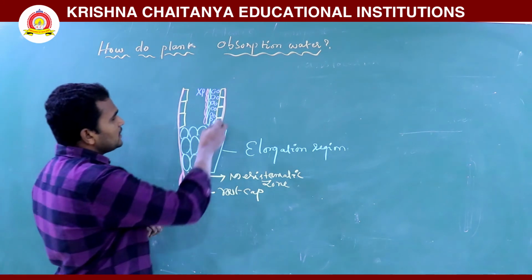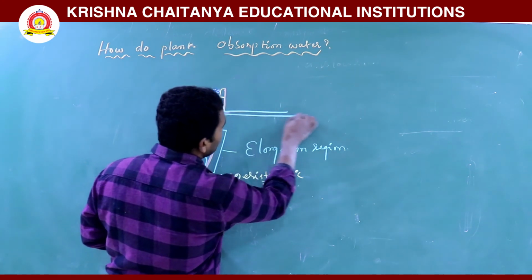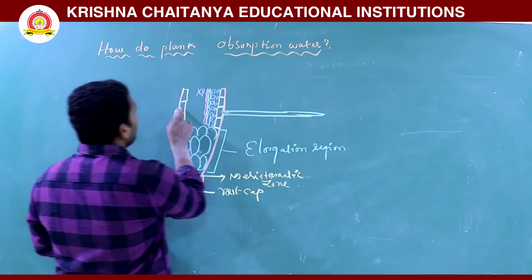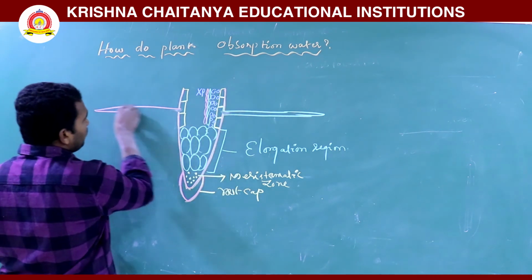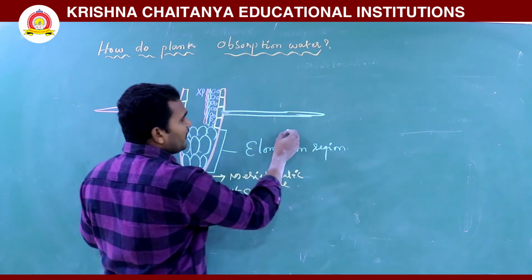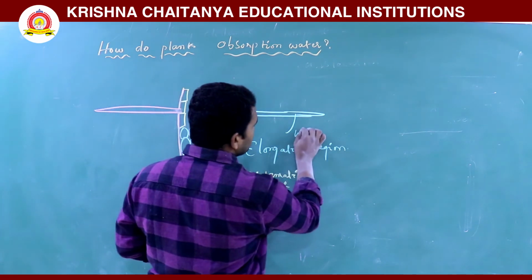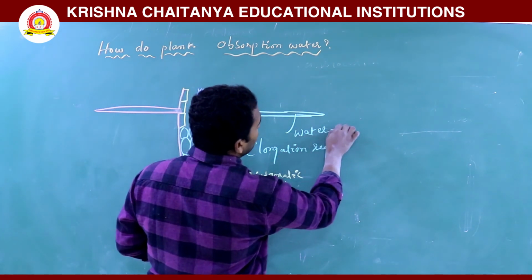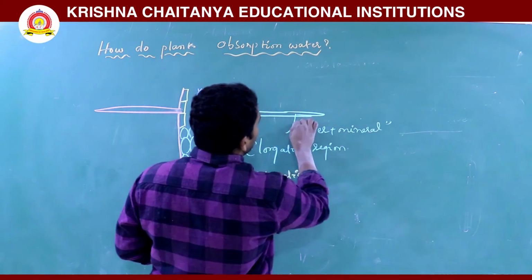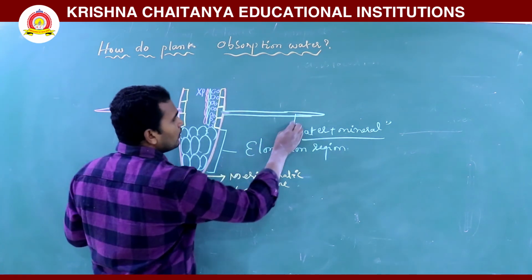Some of the epidermal cells are modified, so the elongated cells produce root hairs. Many millions of root hairs are there. So what is the function of root hair? It is the absorption of water and minerals. Water along with minerals is absorbed. So water is absorbed by the root hair.